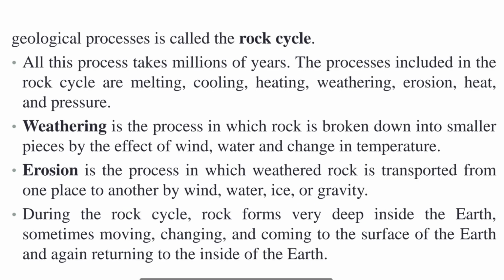First of all, what is weathering? Weathering is the process in which rock is broken down into smaller pieces by the effect of wind, water and change in temperature. And then what is erosion? Erosion is the process in which weathered rock is transported from one place to another by wind, water, ice or gravity. And this is the rock cycle.